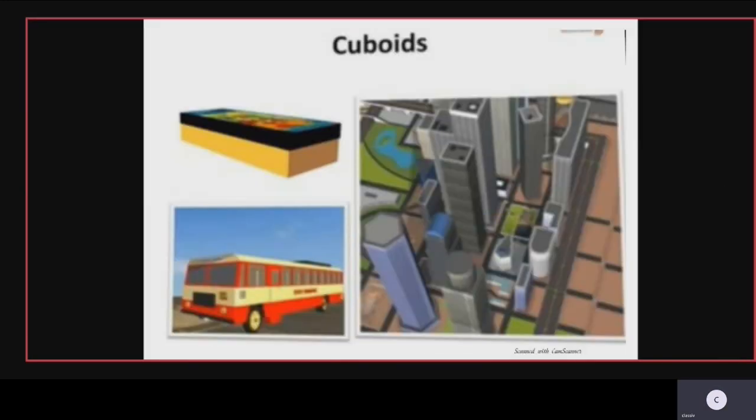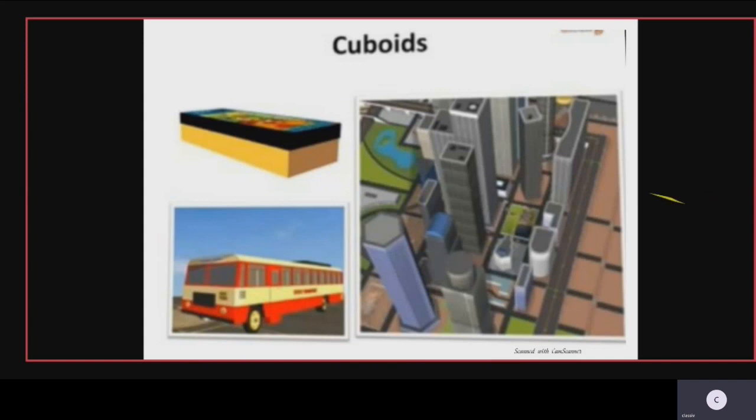So then these are some of the cuboids, children. Let us name them. The first one is the pencil, bus, and the satellite view of the city. Yes, these are the views of some of the cuboids, the pencil, bus, and the satellite view of the city, children. Anyhow, you have seen all the different views of a bus.